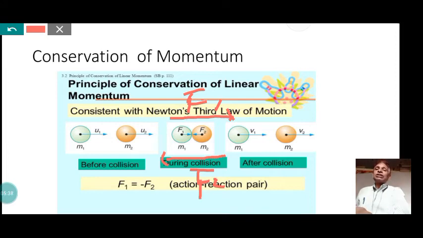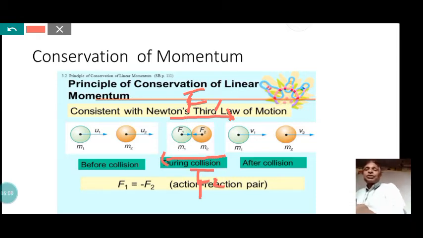These two forces are equal in magnitude but opposite in direction, as per Newton's third law of motion. If F1 is in the positive direction, then F2 must be in the negative direction, and the magnitude of F1 is equal to the magnitude of F2.